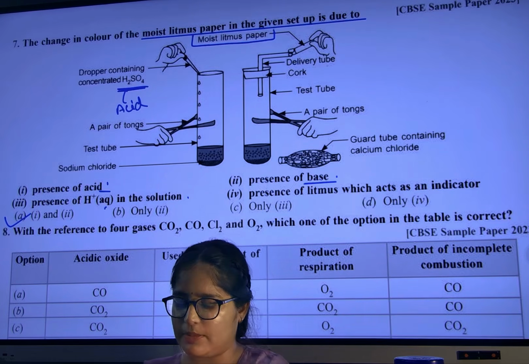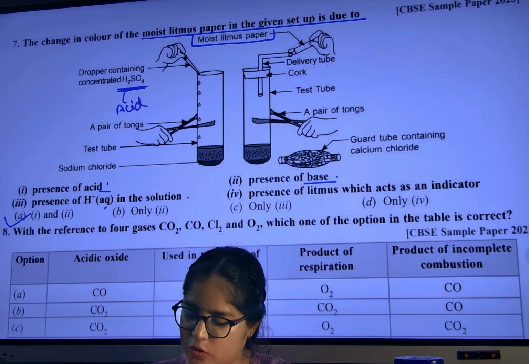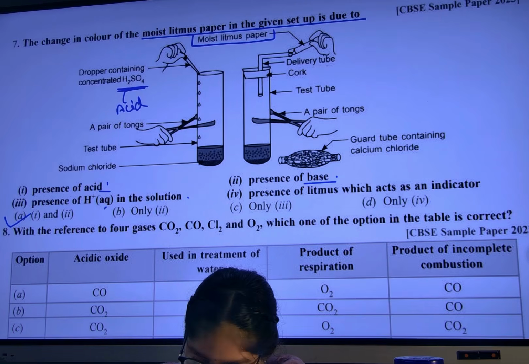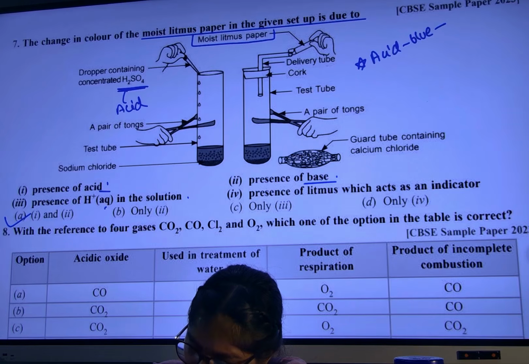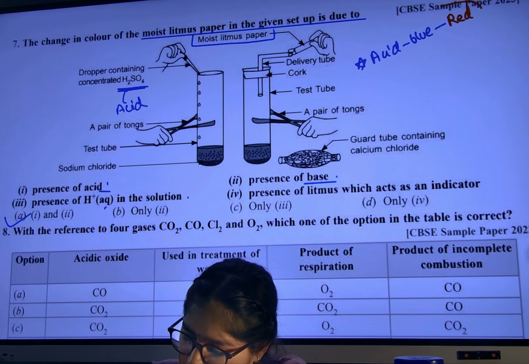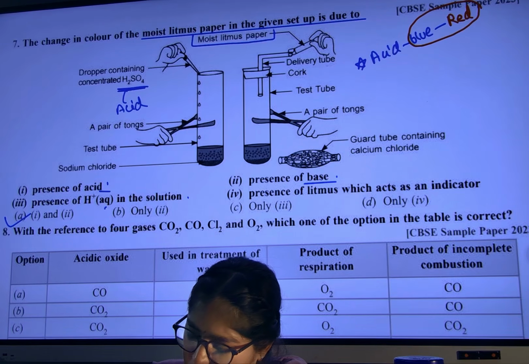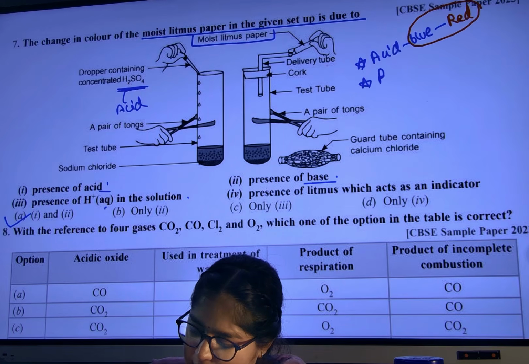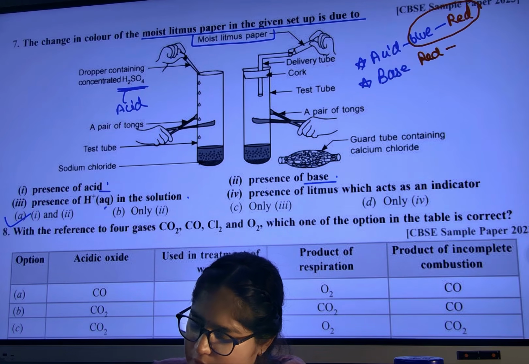So you remember, write down in a corner of your notebook: acid turns blue litmus into red, and base turns red litmus into blue.